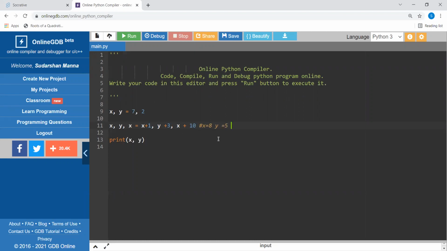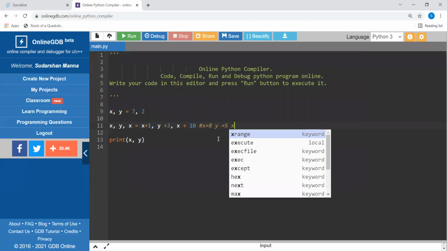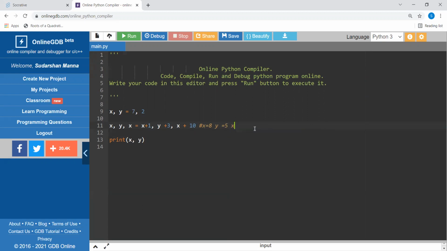And then again, you are assigning the value of x. So first, it is in an order of x equal to x plus 1, y is equal to y plus 3, and x equal to x plus 10. In this order, x will now take a value. We already have the value of x, which is now earlier 8, but here the value of x was considered as 7. Now this is a kind of parallel assignment. In Python, it is pointing to the memory location where the value of x is, so it's a separate location.